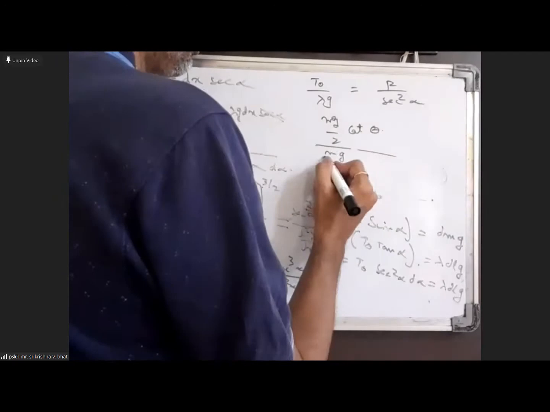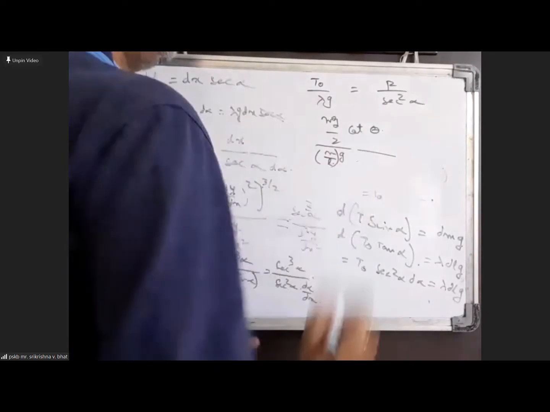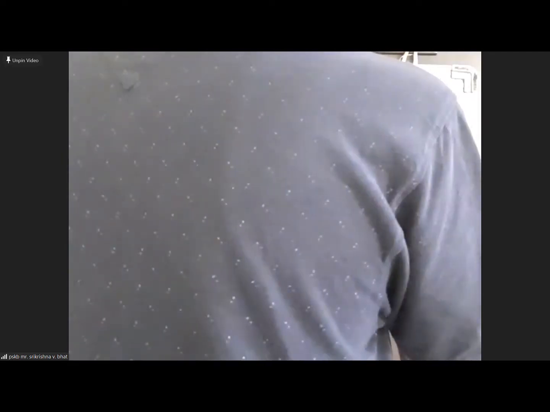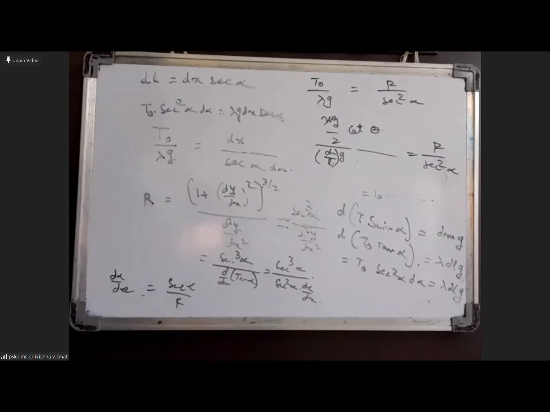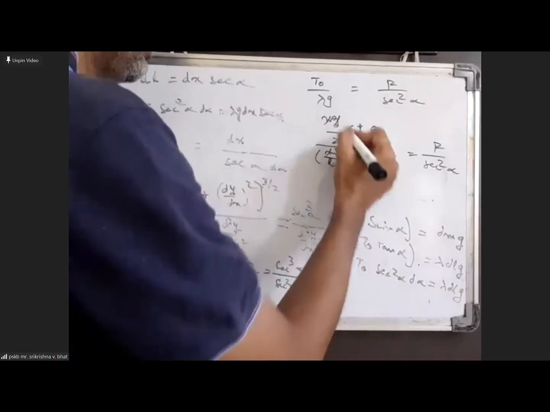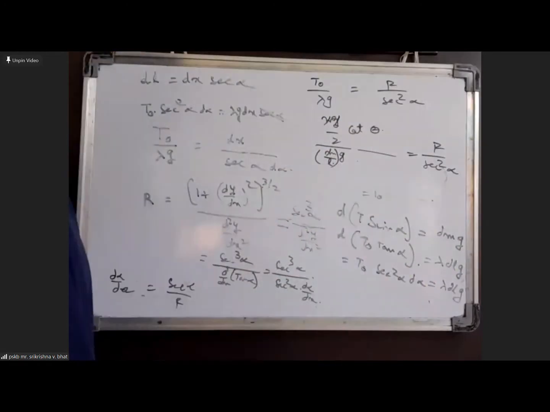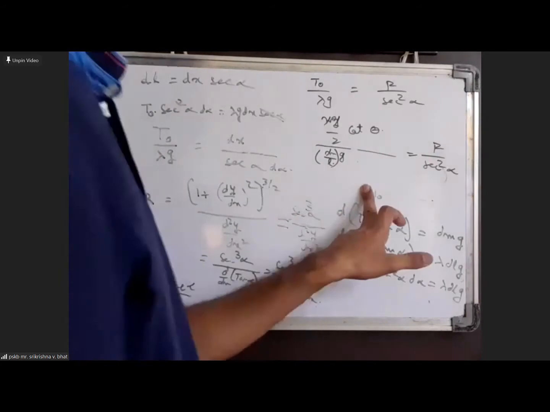So m by l into g should be r by secant square alpha. Here m will get cancelled because we are not given what is m in this question, and so you will just get l cot theta by 2 equal to r by secant square alpha.